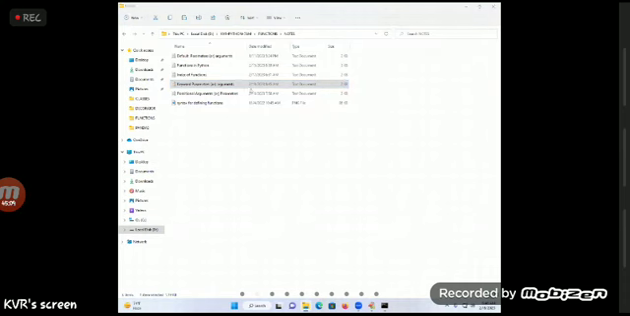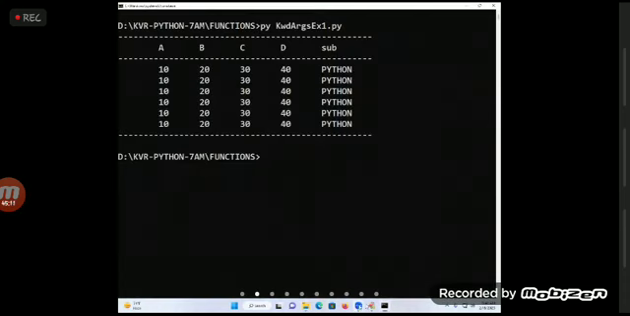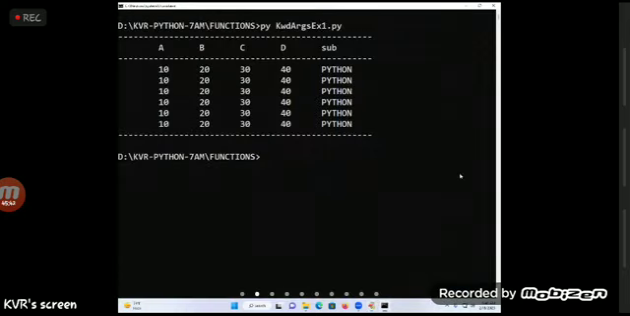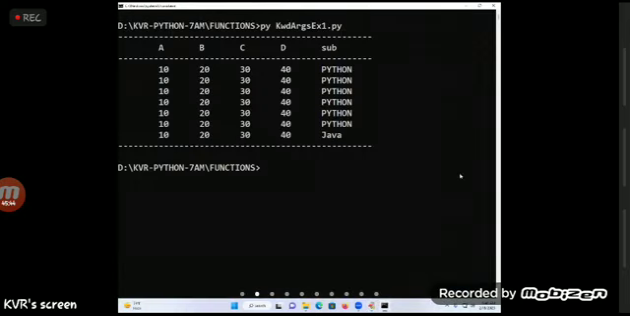You go for it. Next, go to program. I will write it. Tell me. Display values of sub is equal to Java, d is equal to 40, a is equal to 10 now, c is equal to 30, b is equal to 20. What is this? Function call with keyword arguments, default argument. Okay. You execute it. You see Java.